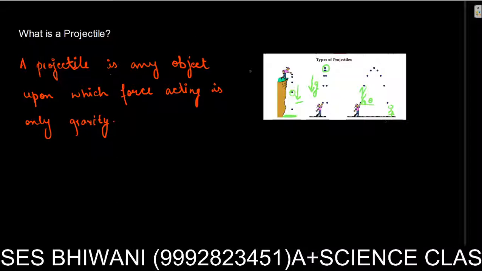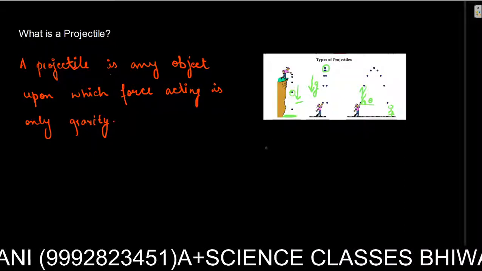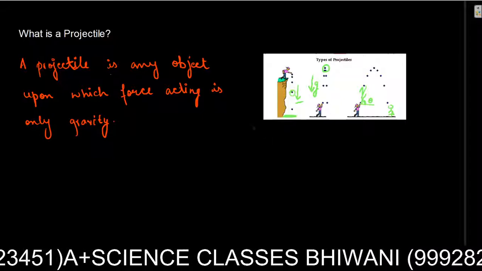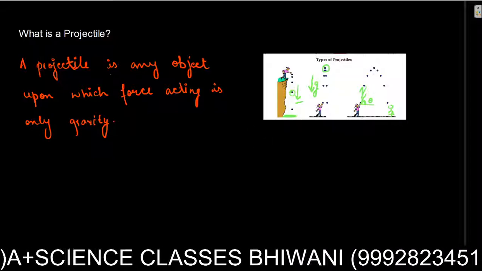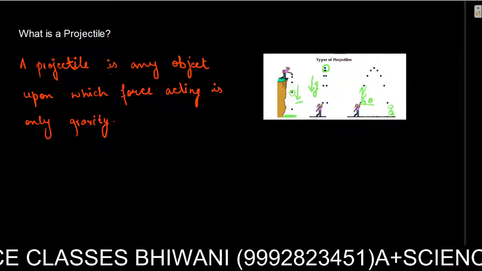Now we need to study the motion of a projectile. What is the shape of the path which it takes? You can simply see here it is a parabola. In other cases it is also a parabola.